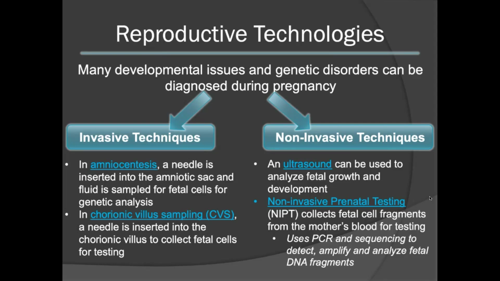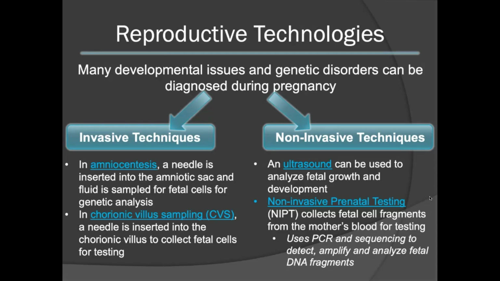In CVS, or chorionic villus sampling, the needle is inserted rather into the chorionic villus. Remember, the chorionic villus occurs where the maternal tissue and fetal tissue join within the placenta. When the needle is inserted into the chorionic villus, it will then collect fetal cells that are used for genetic testing. Non-invasive techniques include the ultrasound and NIPT.